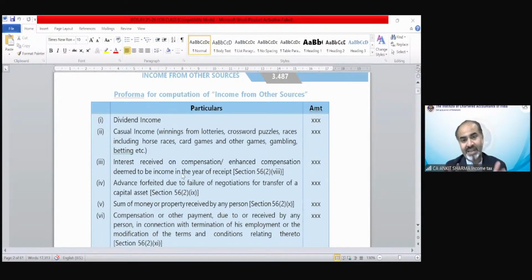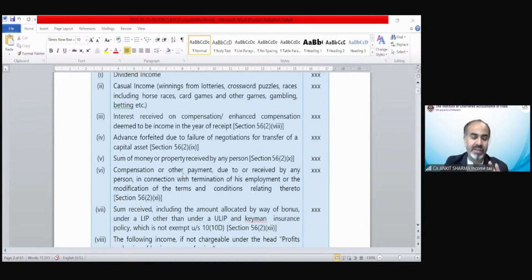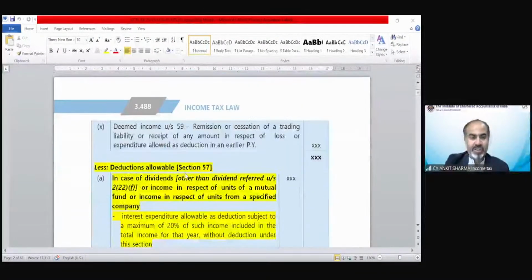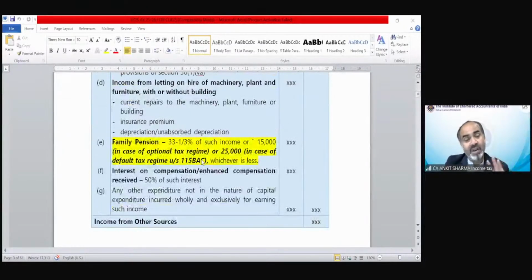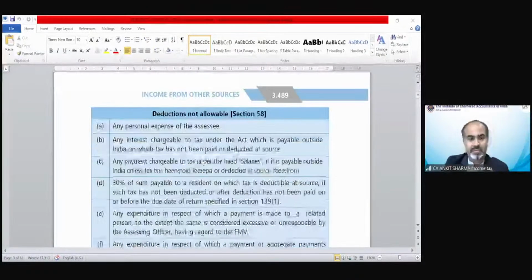So income from other sources is now 40 pages, earlier it was 30 pages till assessment year 24-25. So this is the income tax burden, that the syllabus generally increases, technically by year. These were the summary of the topic, which we are going to discuss one by one.